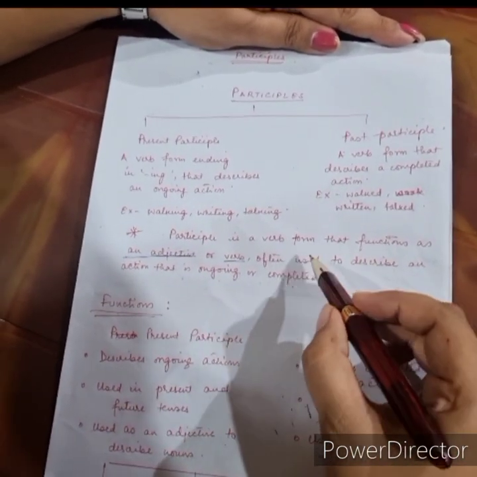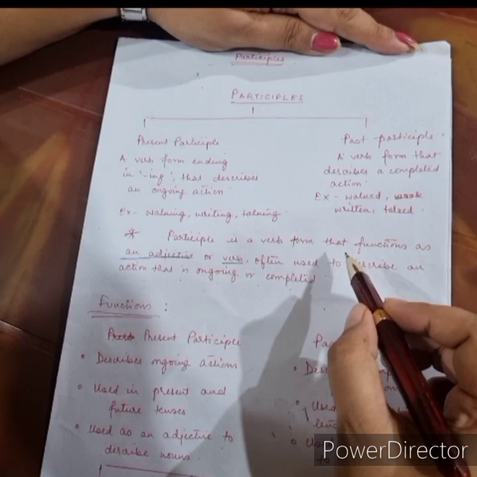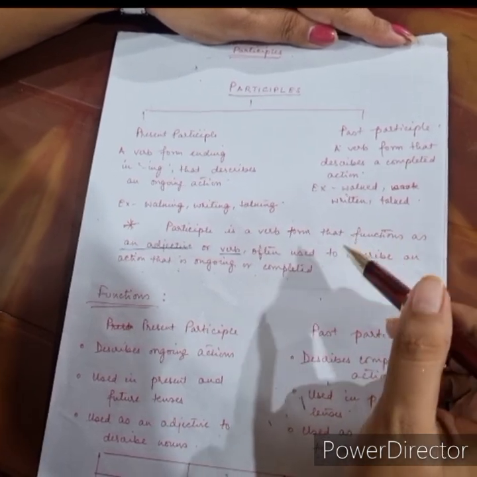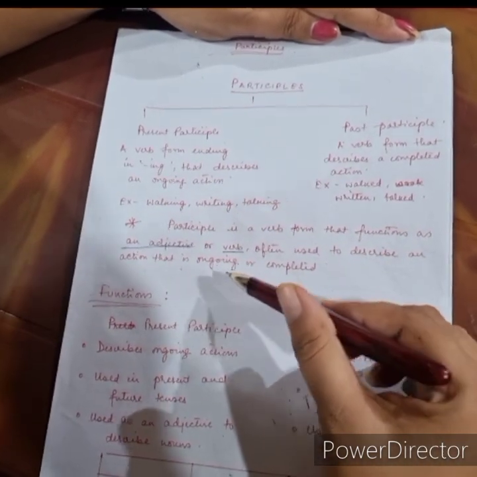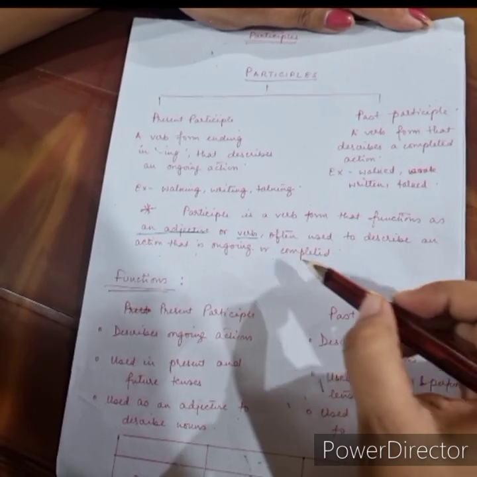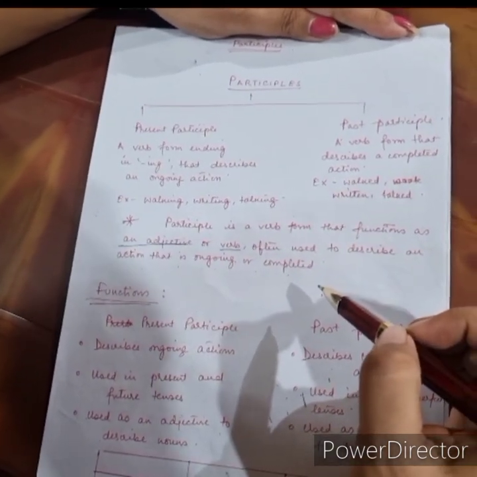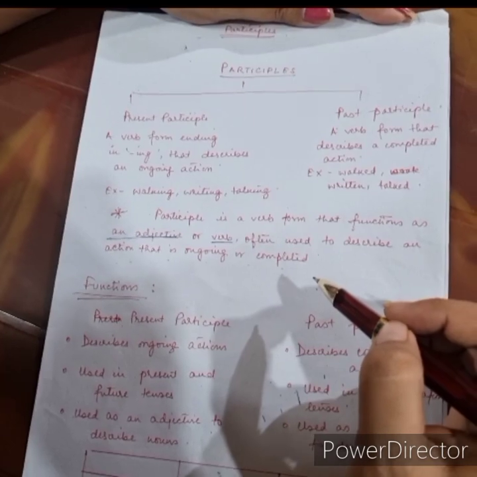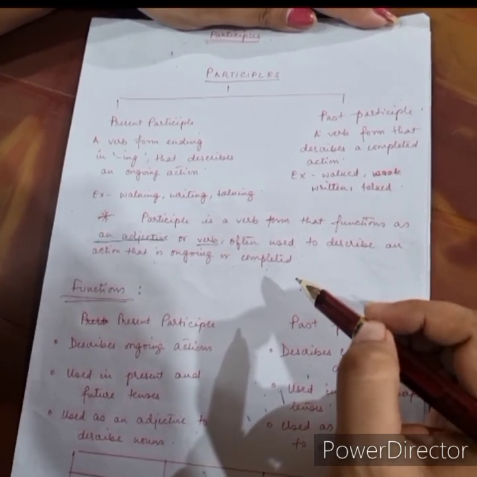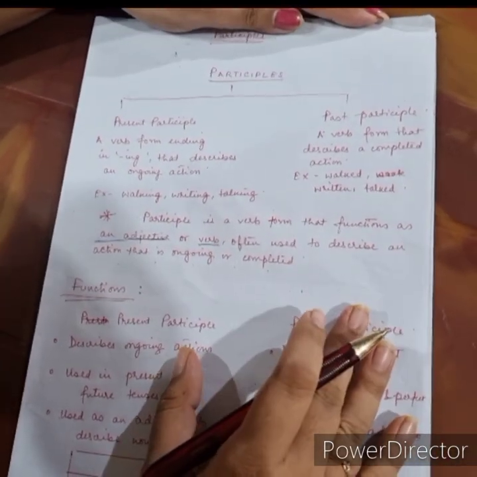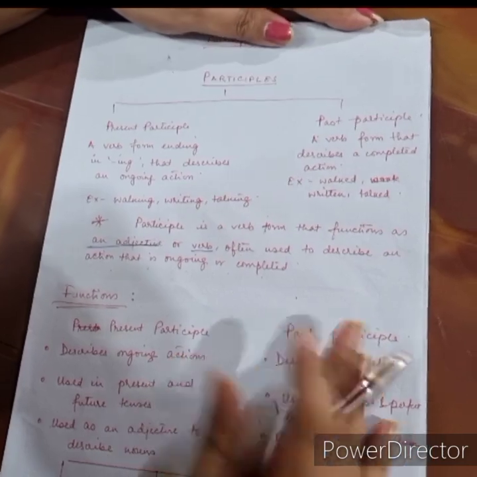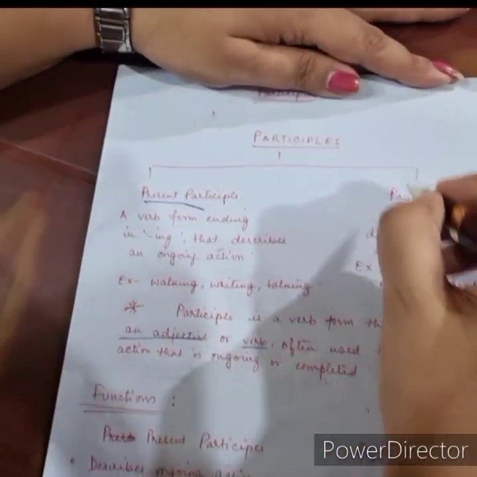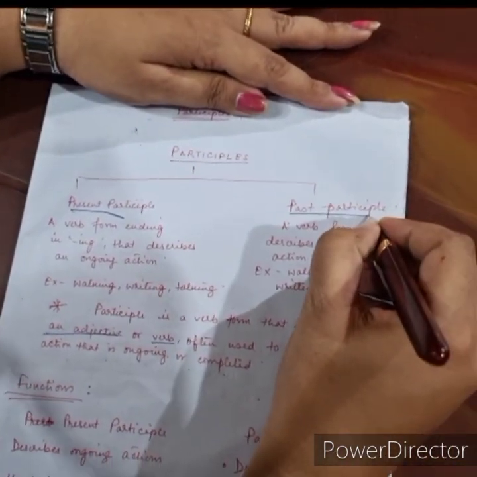That means a participle is a verb that can function as an adjective or can function as a verb and is used to describe an action that is going on in the present or has been completed. So participles are of two types: present participle and past participle.